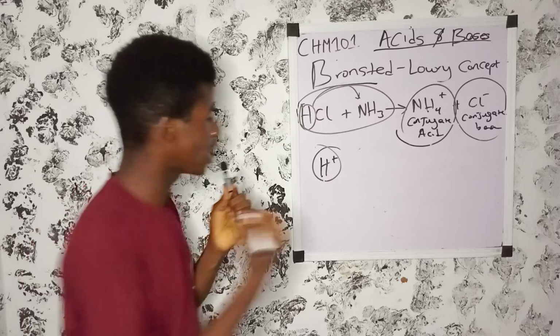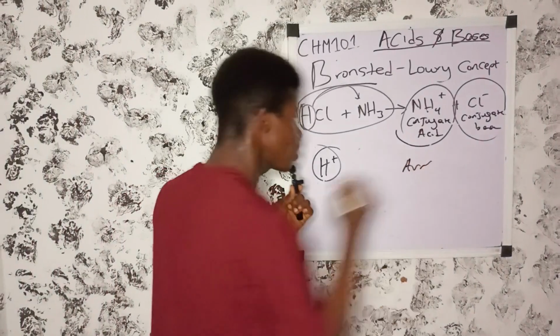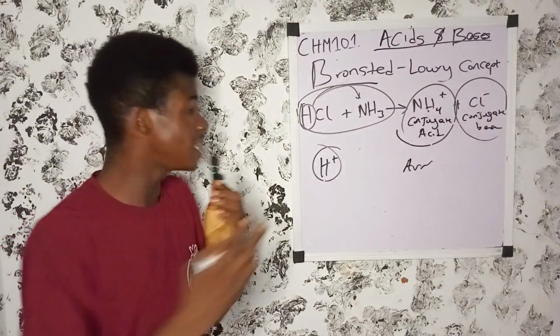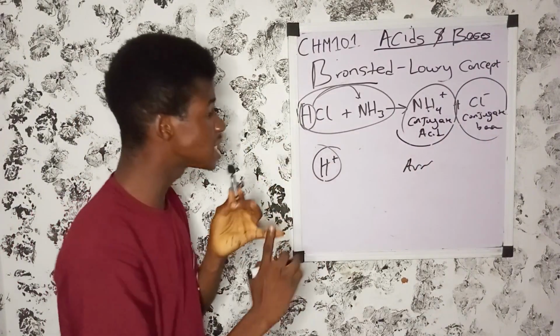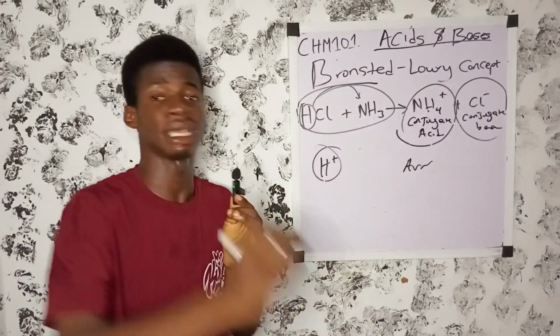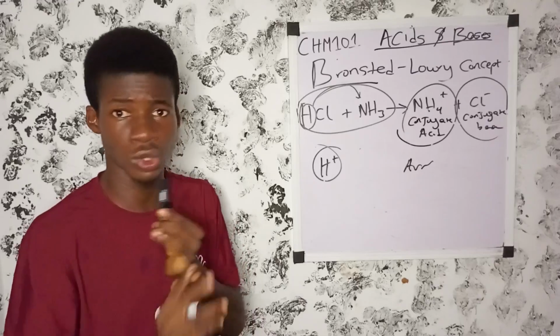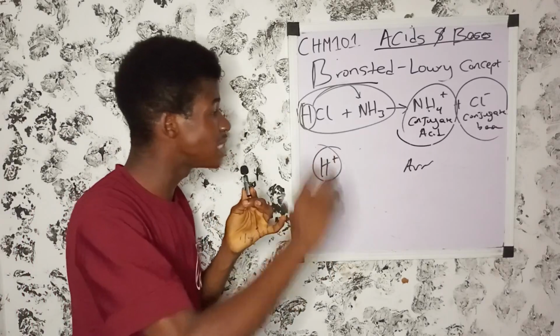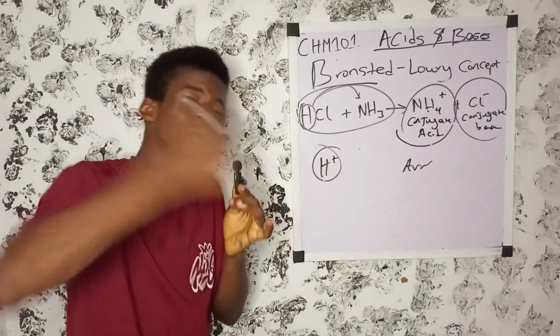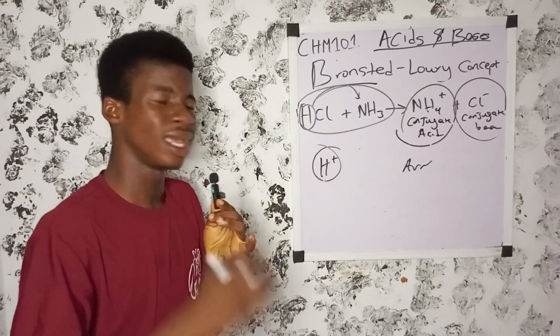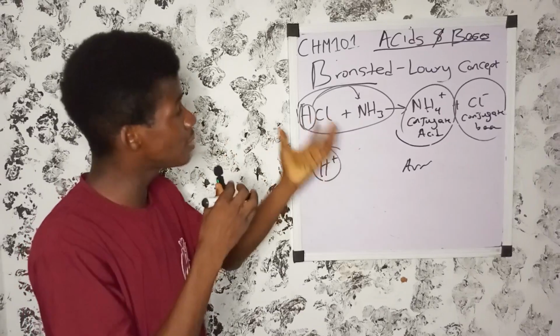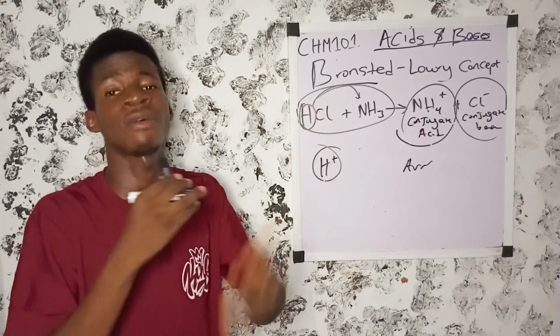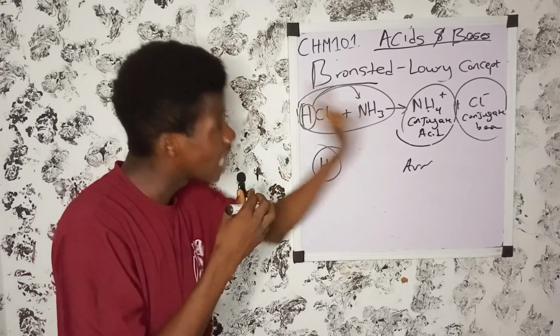Even Arrhenius has in fact two limitations. The first limitation of the Arrhenius concept is that it limits an acid to an aqueous solution. The second limitation is that it limits an acid to be any substance that must have a hydrogen ion. Then the Bronsted-Lowry concept also limits an acid to be any substance that has a hydrogen ion.